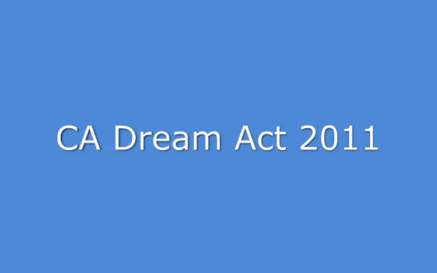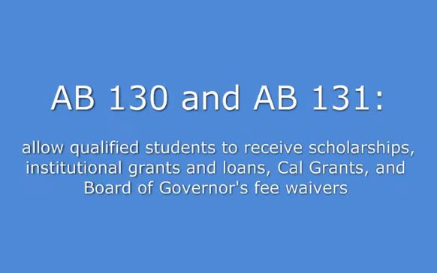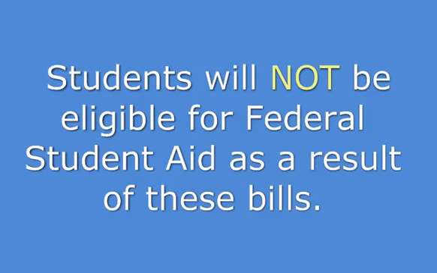The California DREAM Act of 2011 became law through the passage of two California Assembly bills, AB 130 and AB 131. Combined, these bills will allow qualified students to receive institutional scholarships, institutional grants and loans, Cal Grants, and Board of Governors fee waivers. Students will not be eligible for any federal student aid as a result of these bills.